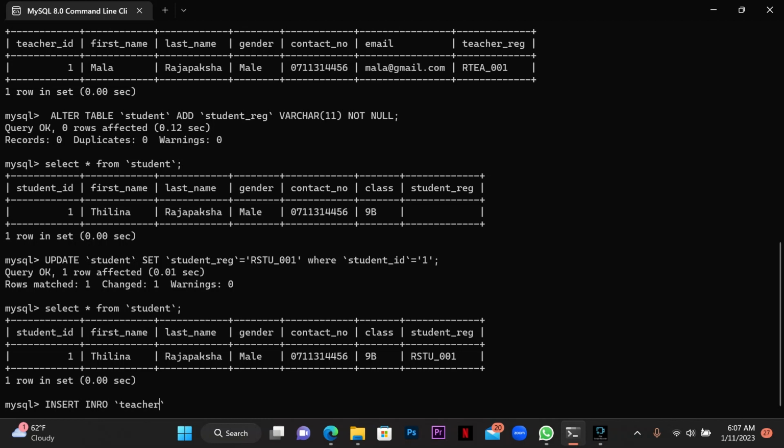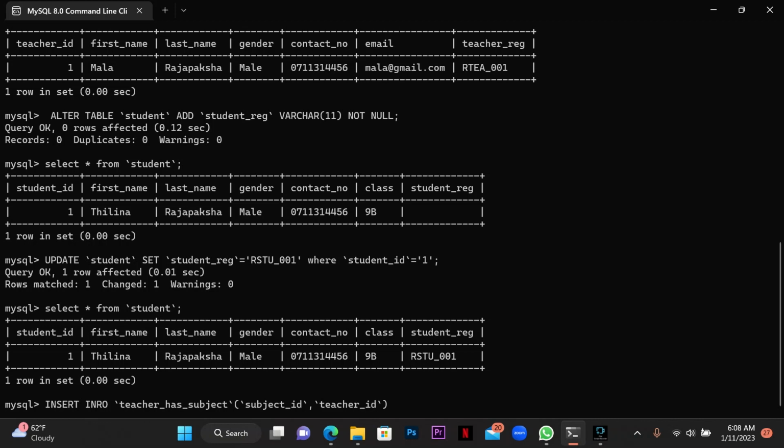I'm going to enter the values. Subject ID and teacher ID are my columns which I am going to enter the details into. So next I am going to enter the values.